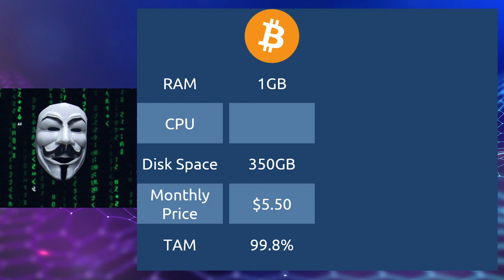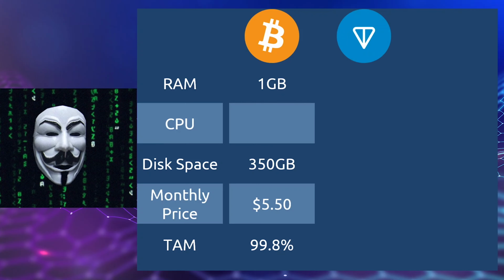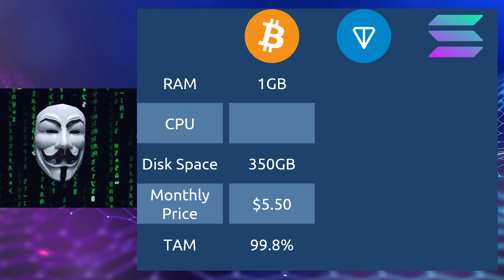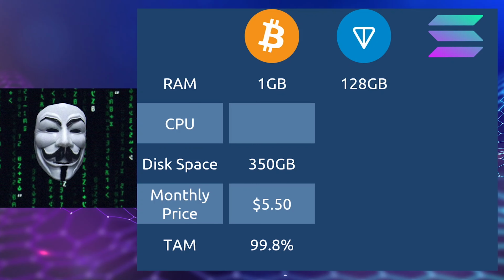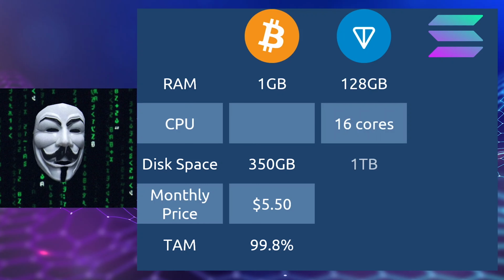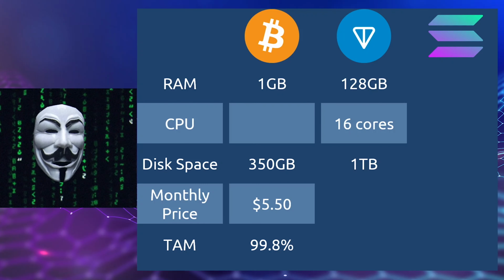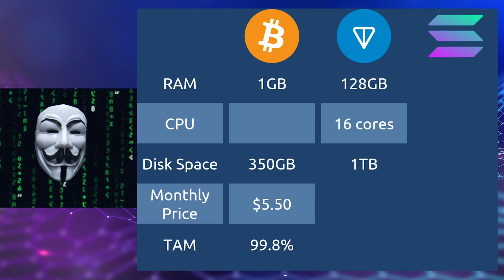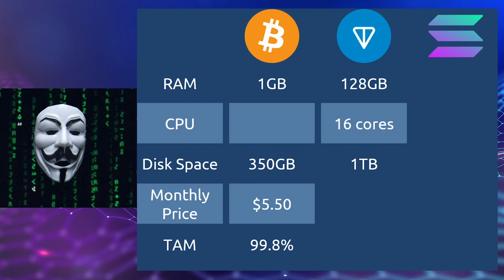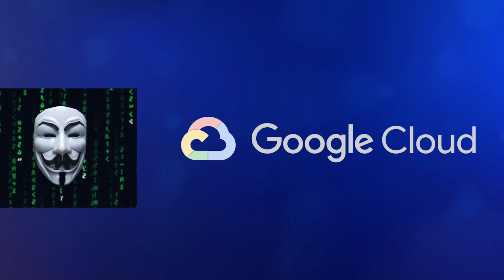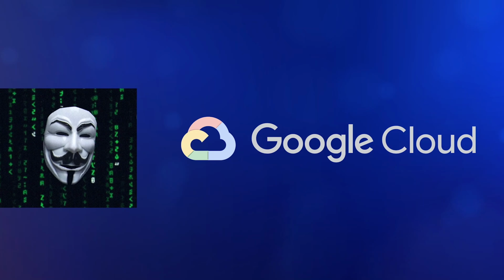The situation is vastly different with the likes of Ton and Solana blockchain networks. Ton, for example, requires 128 gigabytes of RAM, powered by 16-core CPU and 1 terabyte of disk space. It's simply difficult to find VPS providers who can offer such massive RAM size of 128 gigs. But of course, Google Cloud comes to the rescue, which is complete nonsense by itself.